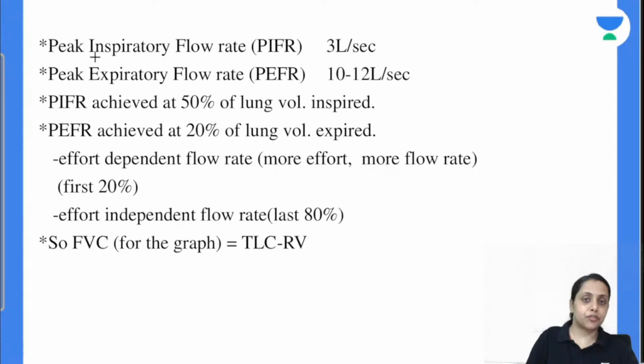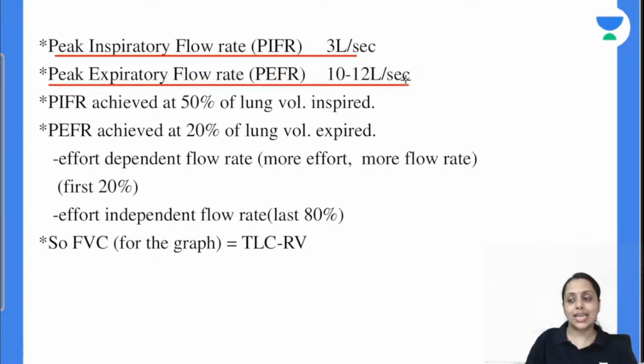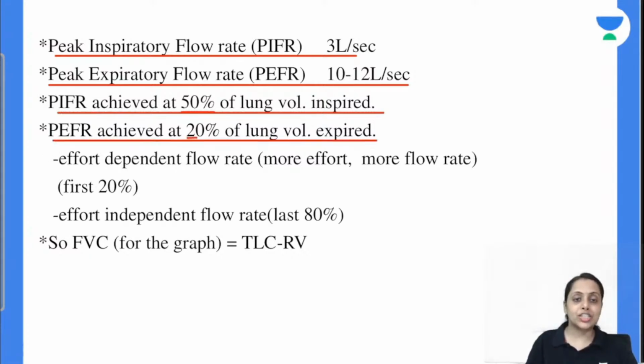Peak inspiratory flow rate is 3 liter per second. Peak expiratory flow rate is 10 to 12 liter per second. Peak inspiratory flow rate is achieved when 50% of lung volume is inspired. Peak expiratory flow rate is achieved at 20% of lung volume expired.